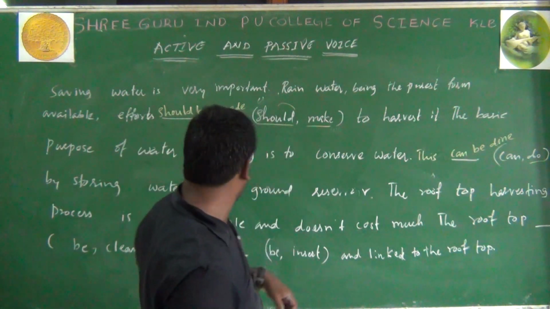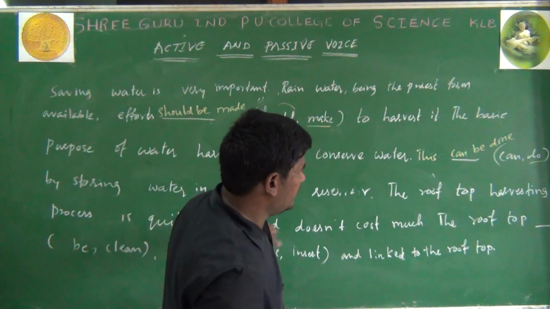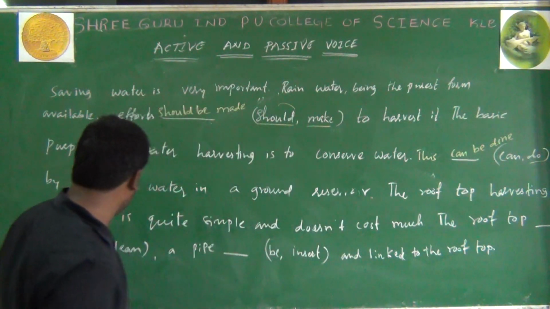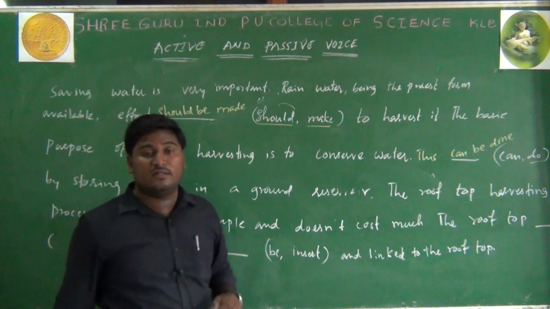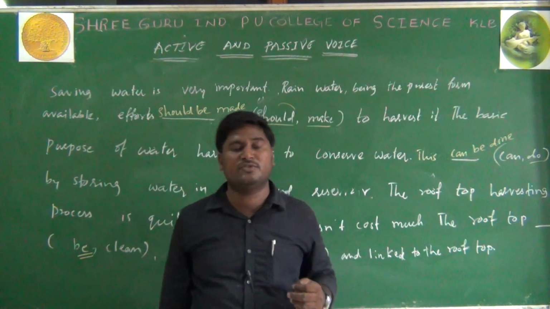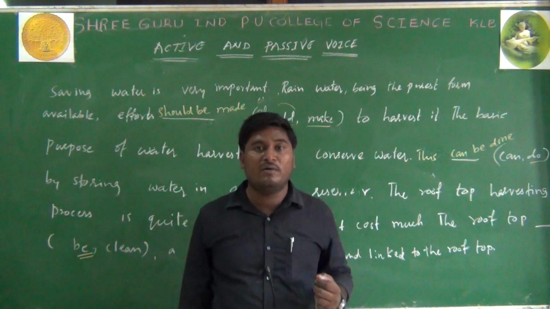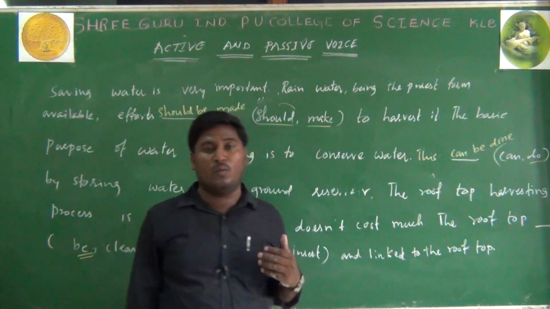The rooftop harvesting process is quite simple and doesn't cost much. The rooftop be form. I should tell you, auxiliary verbs are divided into three types: be forms, do forms and have forms. Be forms means is, am, are, was and were.